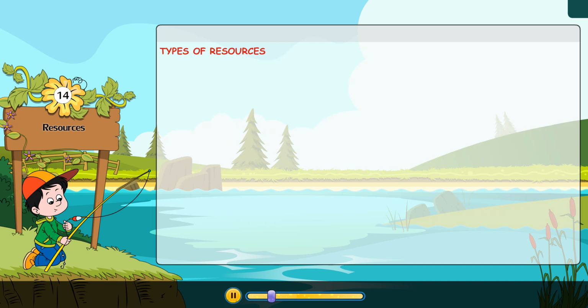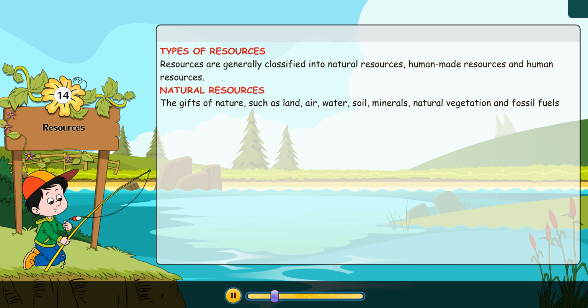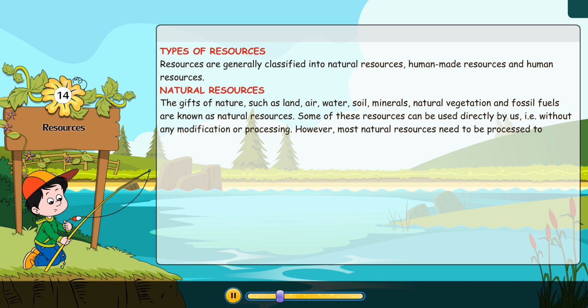Types of resources. Resources are generally classified into natural resources, human-made resources, and human resources. Natural resources. The gifts of nature, such as land, air, water, soil, minerals, natural vegetation, and fossil fuels are known as natural resources. Some of these resources can be used directly by us, that is, without any modification or processing. However, most natural resources need to be processed to produce goods fit for consumption.